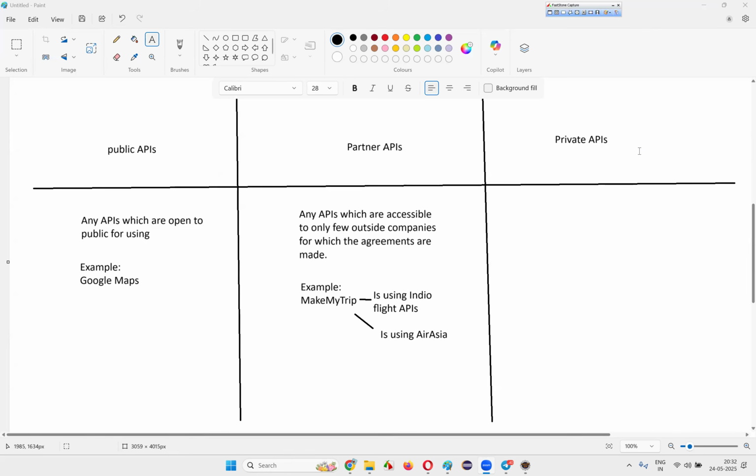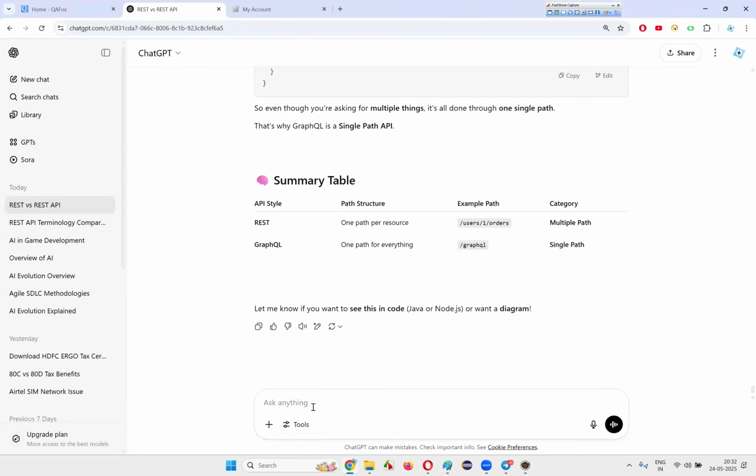Simple. Another one is private APIs. Private APIs means the APIs which are used locally, without sharing with anyone, even partners. There are no partners in this case. Public APIs, partner APIs, and private APIs.